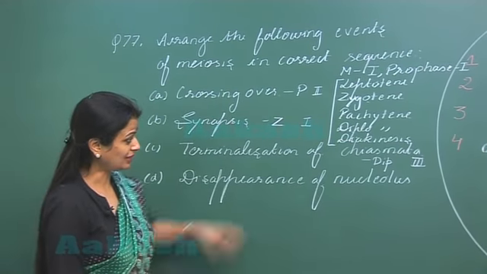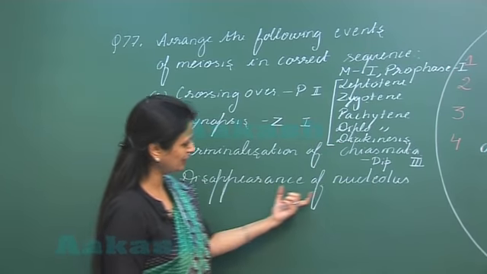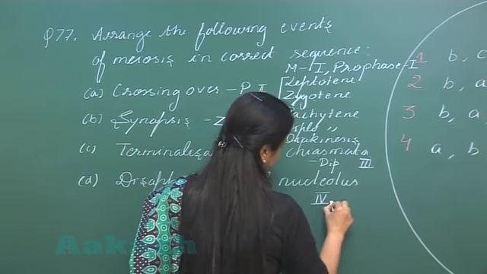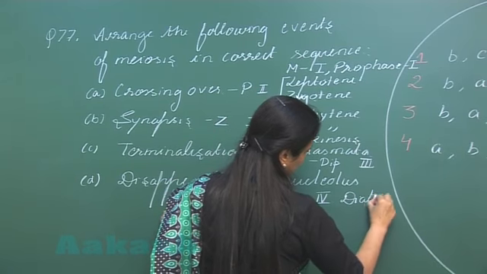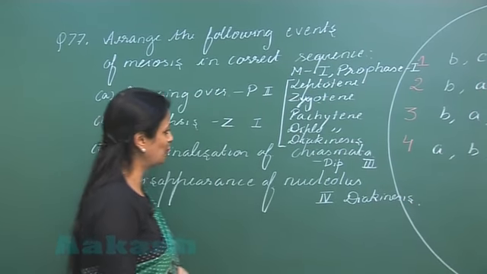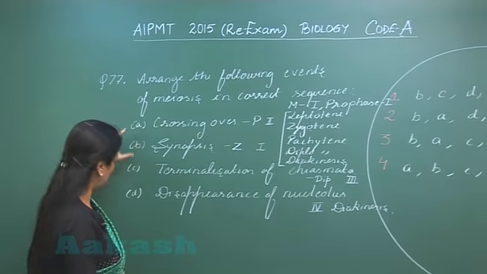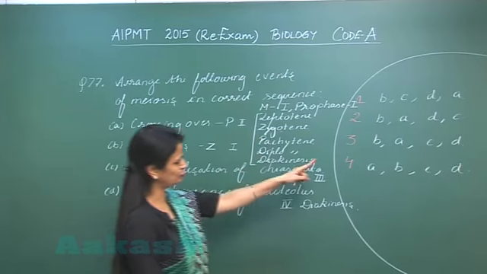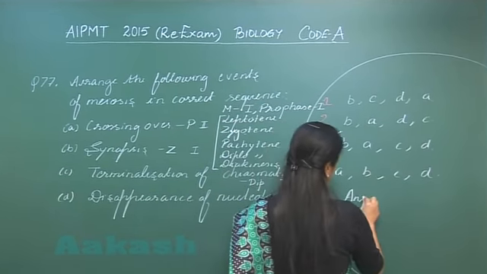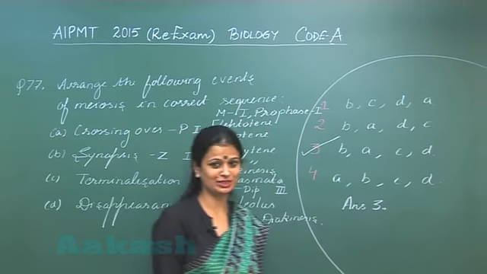Now in diakinesis, what will happen? There is disappearance of the nucleolus. Yes, this occurs at the end of the prophase 1. So what would be the sequence? The sequence is B, A, C, D. So we have to look for the right option. This one is the right option. So the answer is option number 3. Now let's move on to the next question.